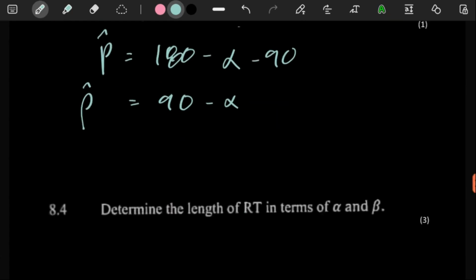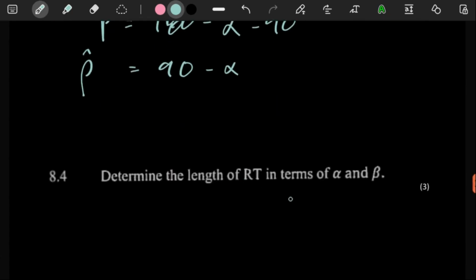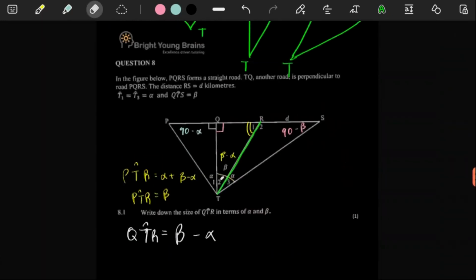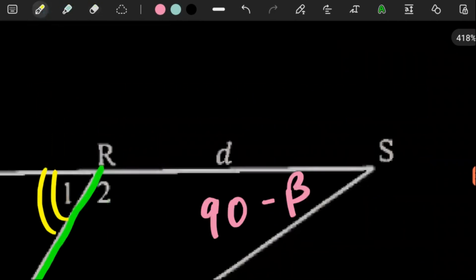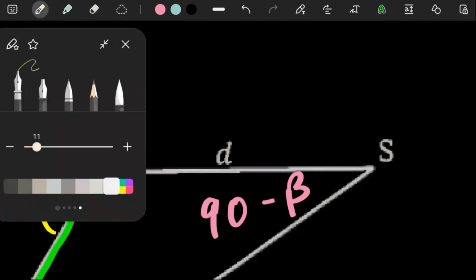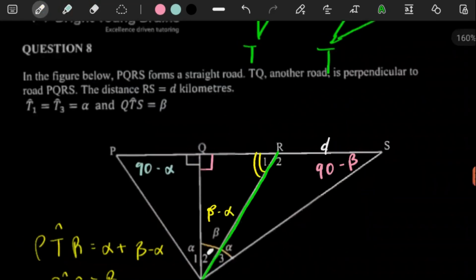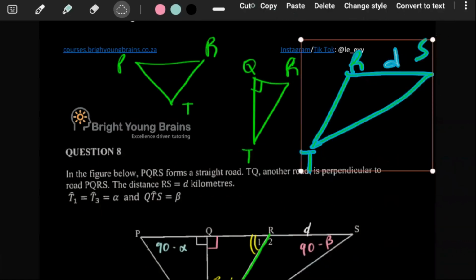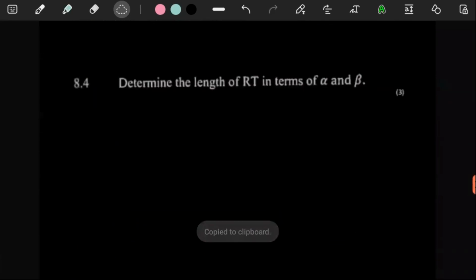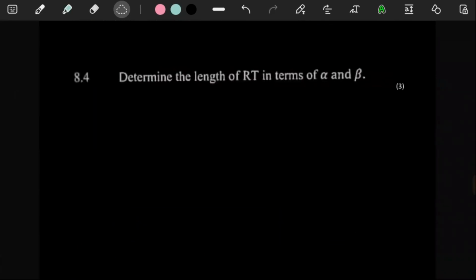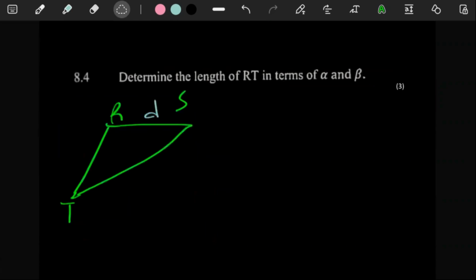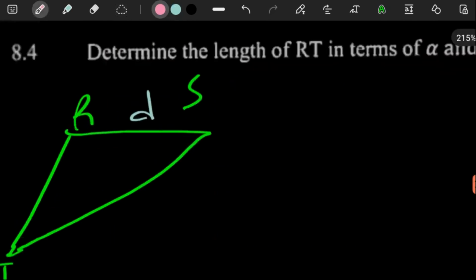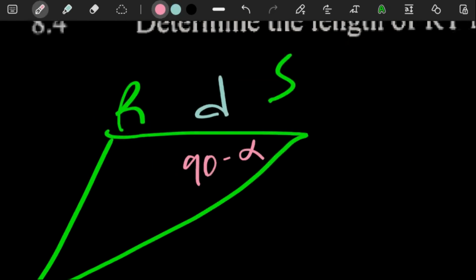Let's move on. For 3 marks, determine the length of RT in terms of alpha and beta. Even though it's not like an actual length, right? As long as there's D in our sketch, you want to use it as though it was a length given, you see? So the only way we can make use of D is if we make use of this triangle here, the triangle RTS. This is the only viable triangle to use. Because the more I'm looking at the question, the more I'm like, but wait a minute. D is not an actual length given, but we have to make use of it as though it was an actual length given. So remember this here, we worked it out to be 90 minus beta.